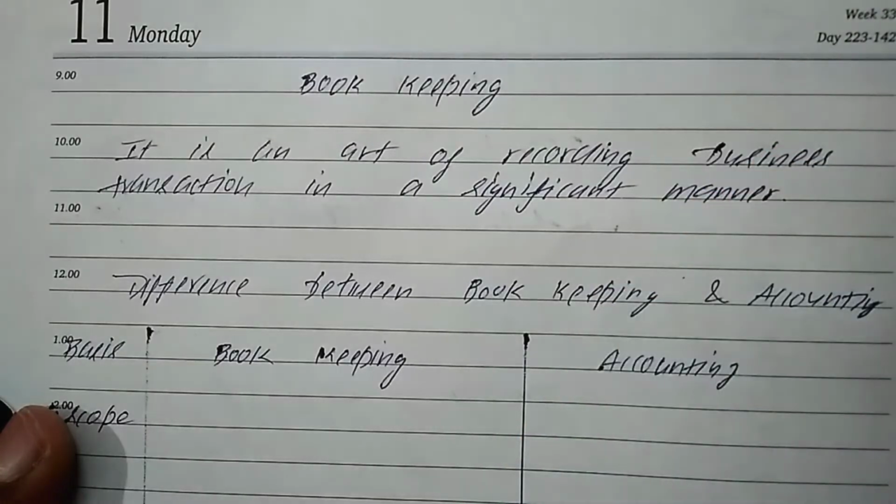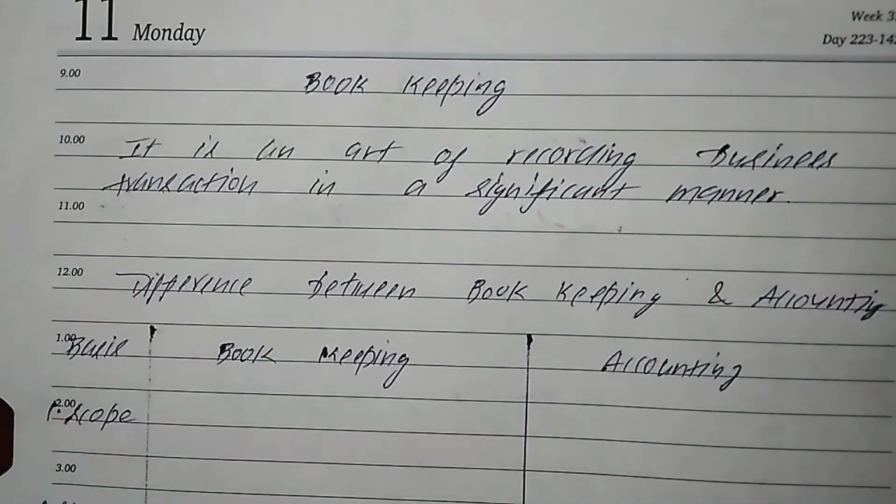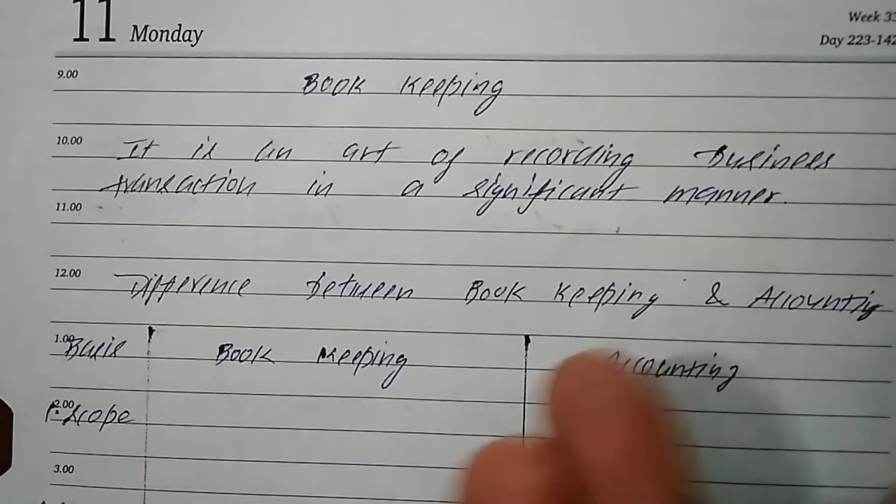So if you can recall, when we discussed the features, the first feature was identifying the transaction, the second measuring them in terms of money, the third recording them in the books of account, and the fourth classifying. So up to classifying, when these things are done, that is bookkeeping. I hope it is clear to you. So bookkeeping is an art of recording the business transaction in a significant manner.